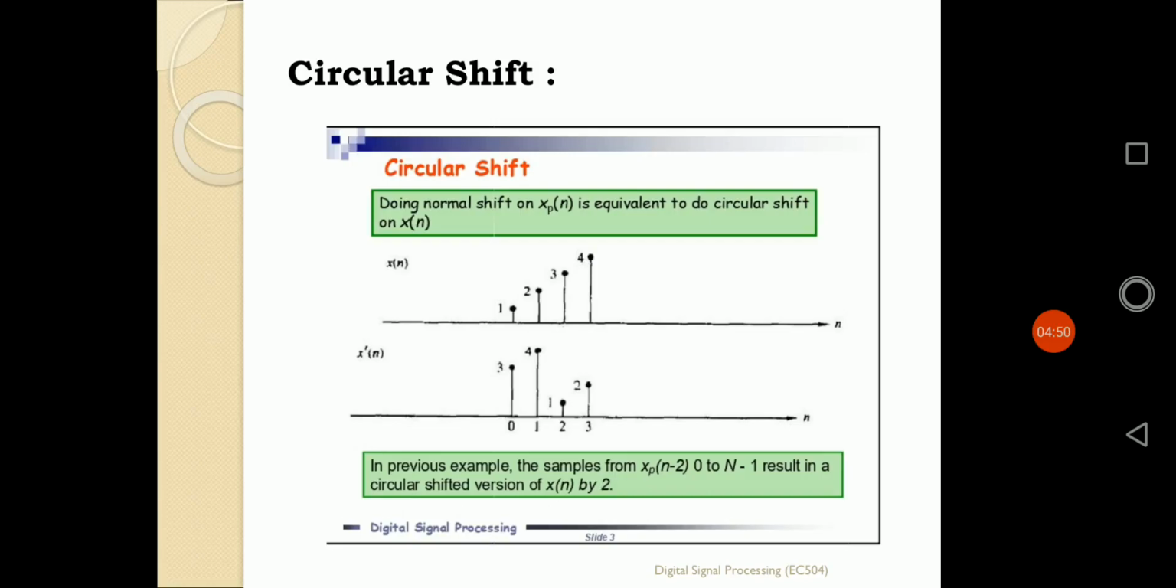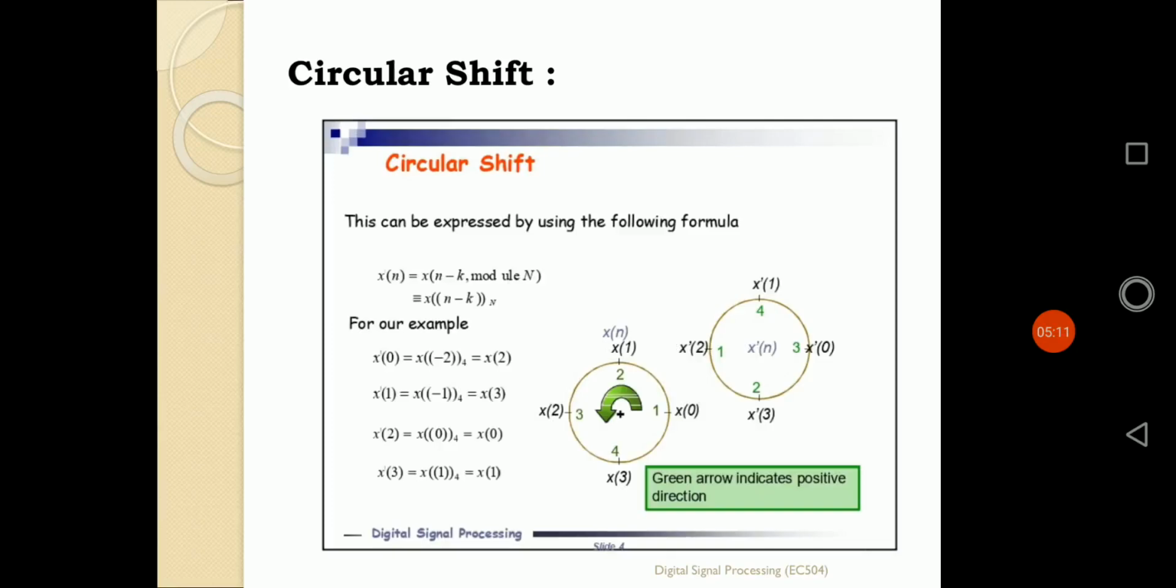So in the previous example, the samples from x of (n minus 2) modulo N, as it is a periodic sequence with the range of 0 to N minus 1, result in a circular shift version of the x of n sequence by 2 points. That means the sequence will be represented as shifted forward by 2 points. This can be expressed by simply using the following formula.